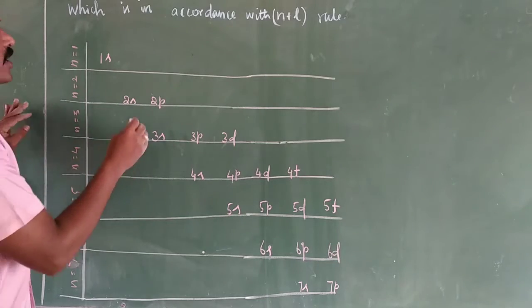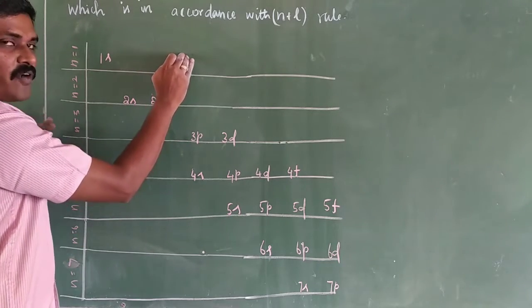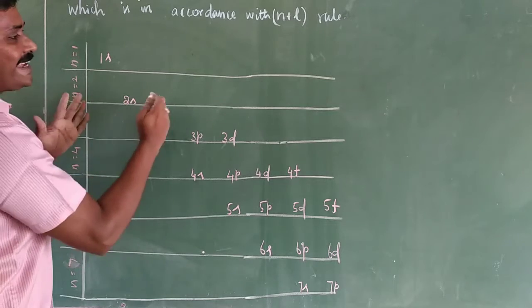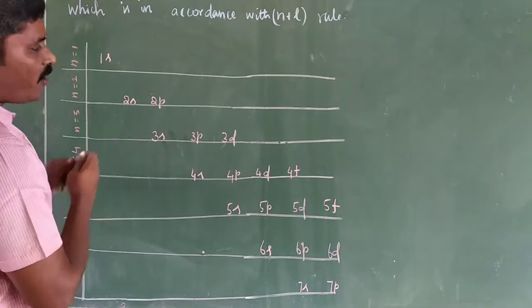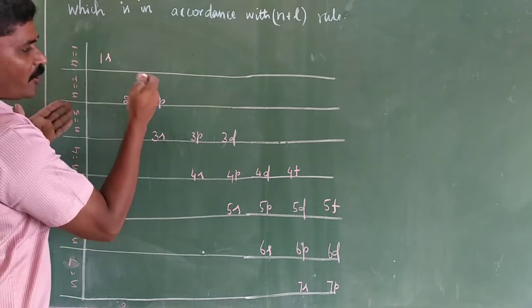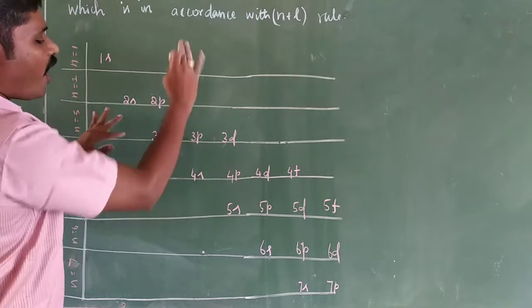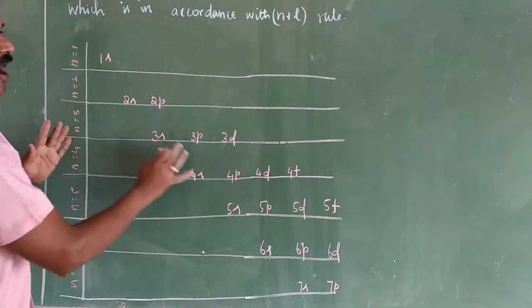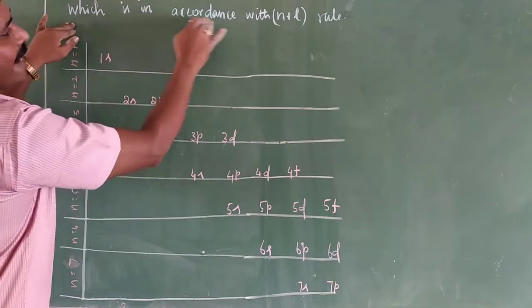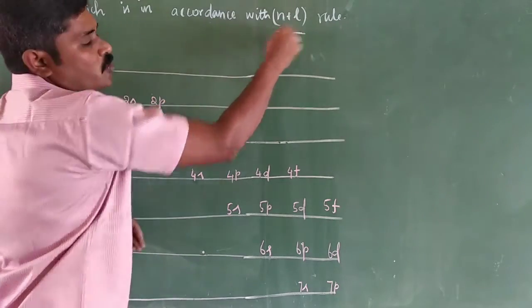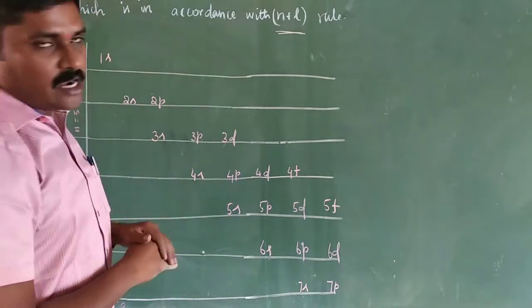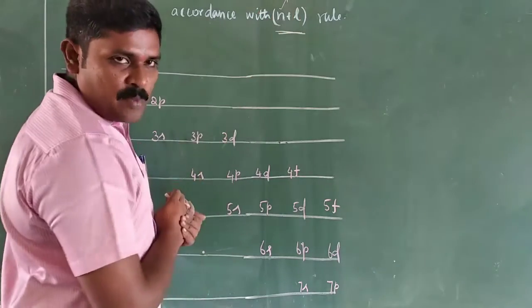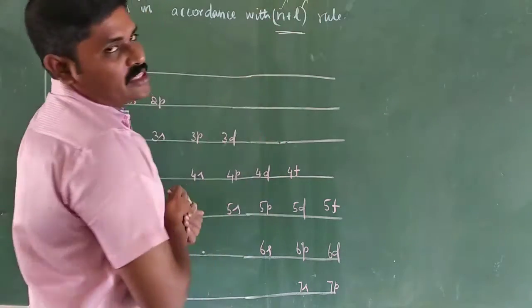Okay, students. The filling order of the various orbitals as per the Aufbau principle is in accordance with the n plus l rule. Already you know the n plus l rule. n is the principal quantum number and l is the azimuthal quantum number.